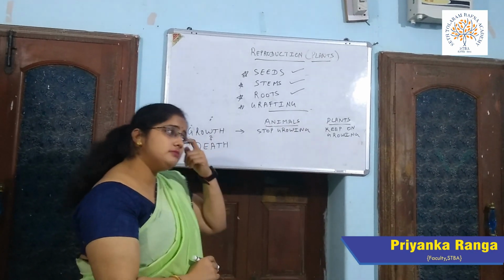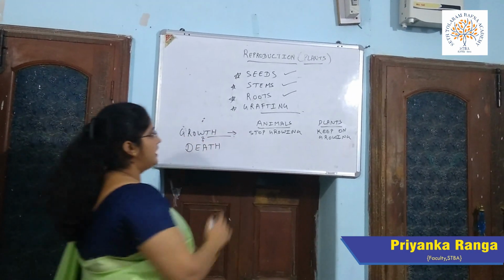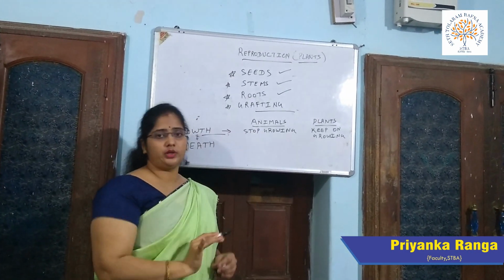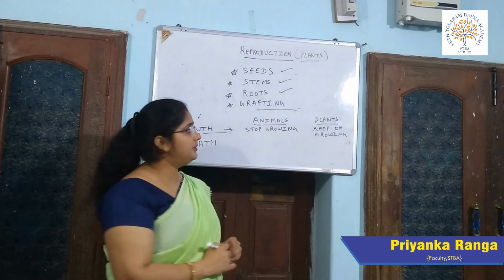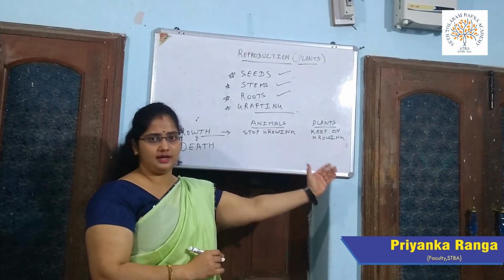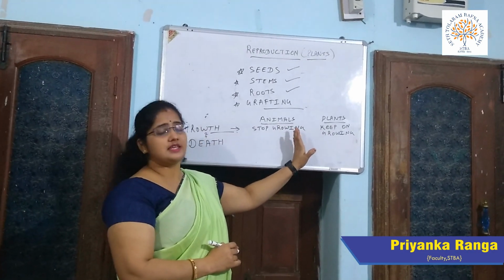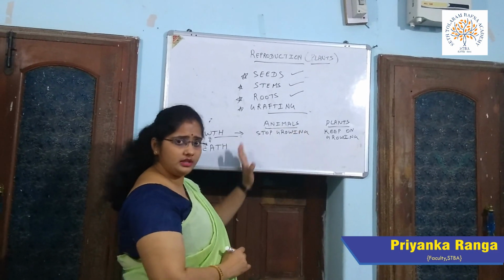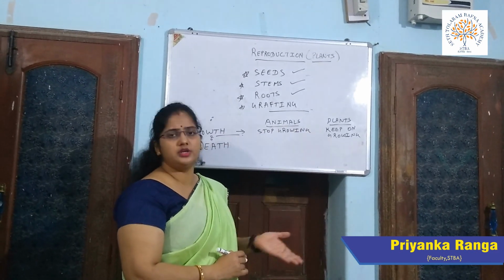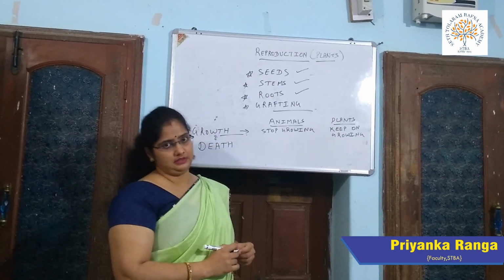So how do animals and plants grow? Students, animals stop growing after a certain age, but plants keep on growing throughout their life. Animals have a lifespan of more than 100 years or a few days only. But plants can be annual and they can be perennial.